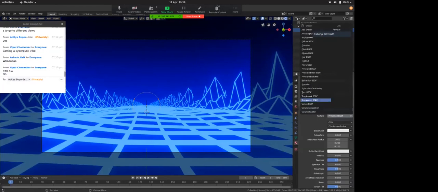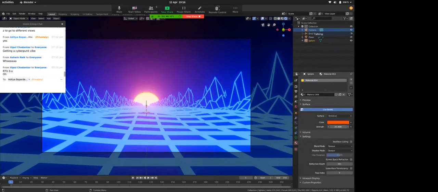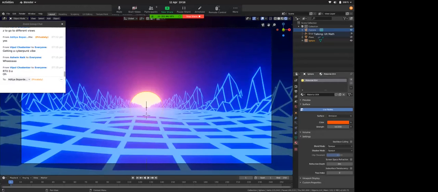Now it's emitting light. I want this to be orangey. And strength, I'll keep it 10 or 30, 50 would be enough, I guess. I'll decrease the strength of my wireframe model.